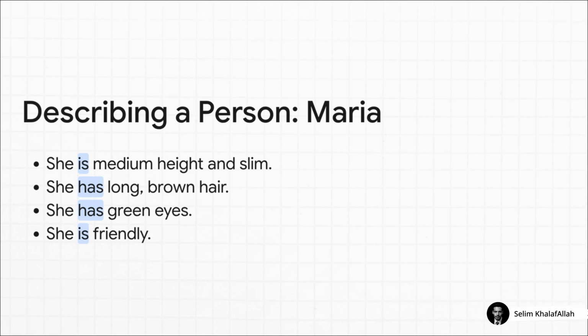First, she is medium height and slim. That's our first rule, using is for her build. Then, she has long brown hair and she has green eyes. That's our second rule, using has for her features. And finally, we go back to our first rule for personality. She is friendly. See? It's like building with blocks. You just put them all in the right order.